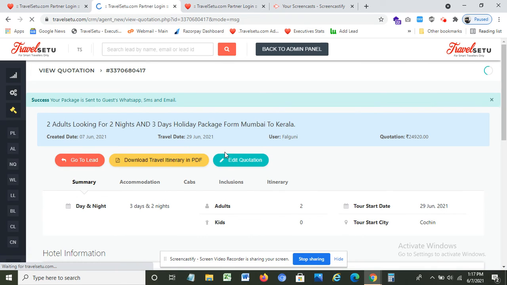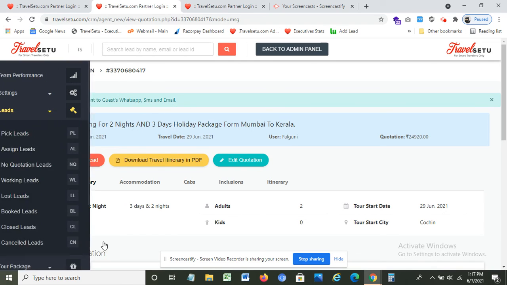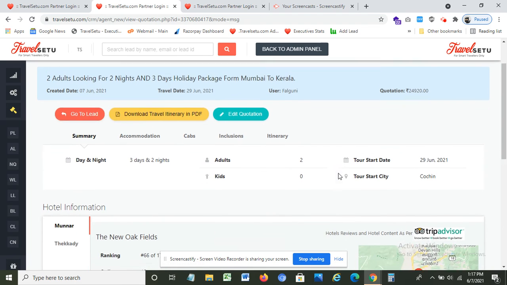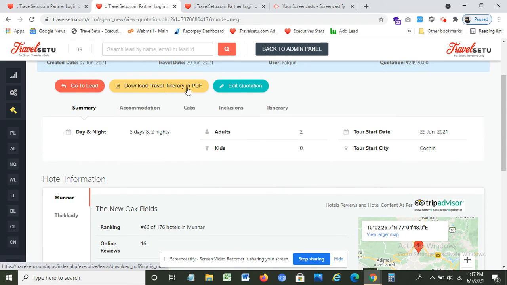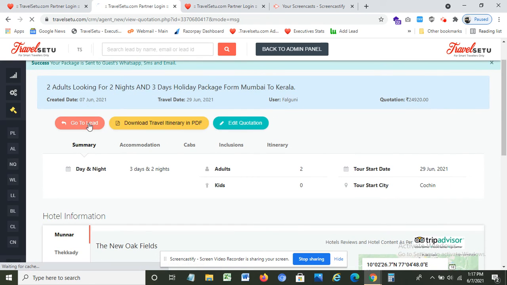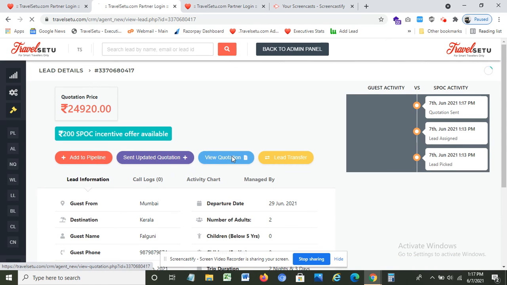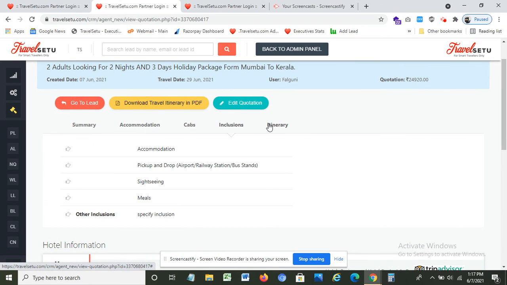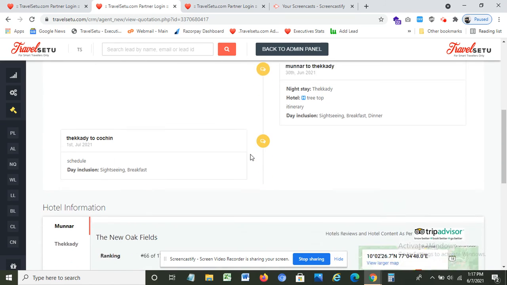As soon as you send the package to the client, the package is sent to the guest through WhatsApp, SMS, and email. Click here, you can download the package as well. If you want to view your packages, go to the lead, and you can view your quotation from here. Accommodation, cabs, inclusions, itinerary, every detail you will get.